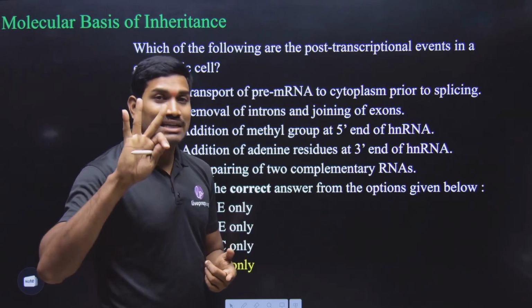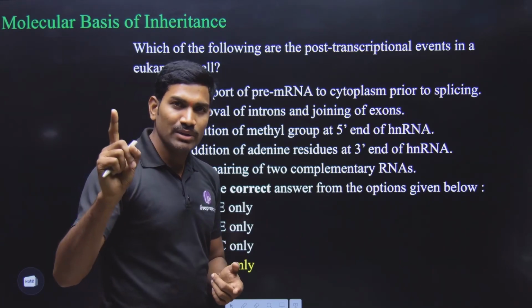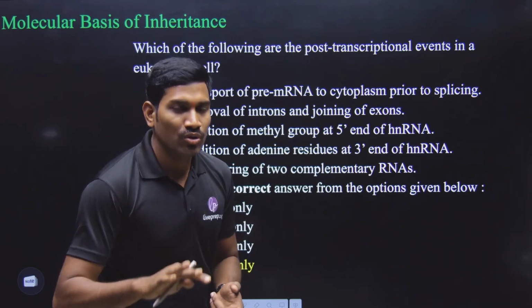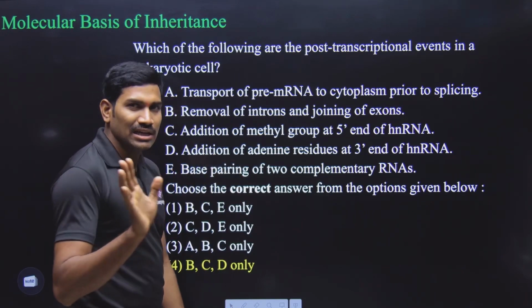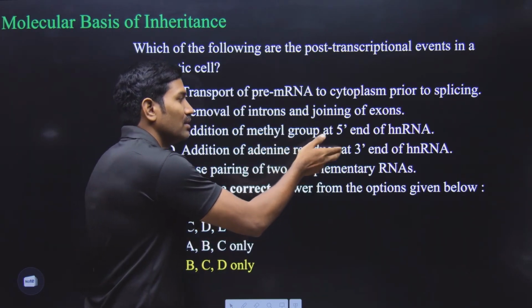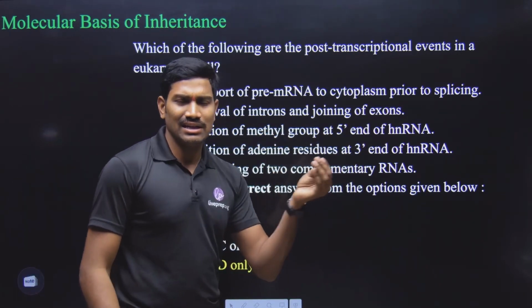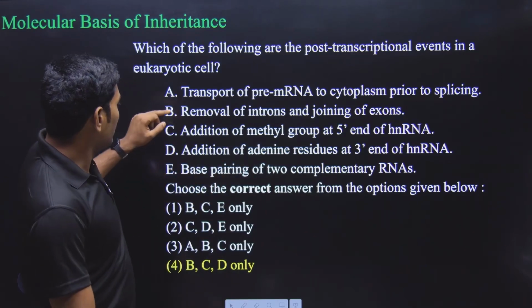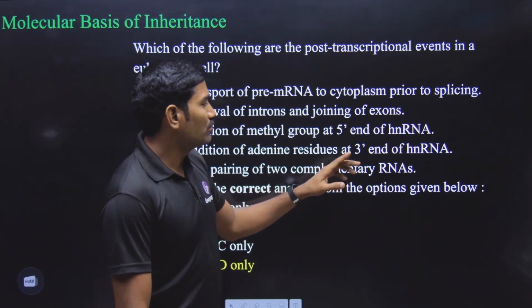The incoming molecules are adenosine triphosphates, and when they make the bond, two phosphates will be removed, so a single phosphate will be there, and it will become adenosine monophosphate. You can also call it adenylic acid. So technically, if you're speaking, addition of adenylate residues at the 3' end is better, but still okay. At least they gave adenyl residues. Let us consider this as correct. So now B, C, D, these three are correct. Clear? Next one, base pairing of two complementary RNAs.